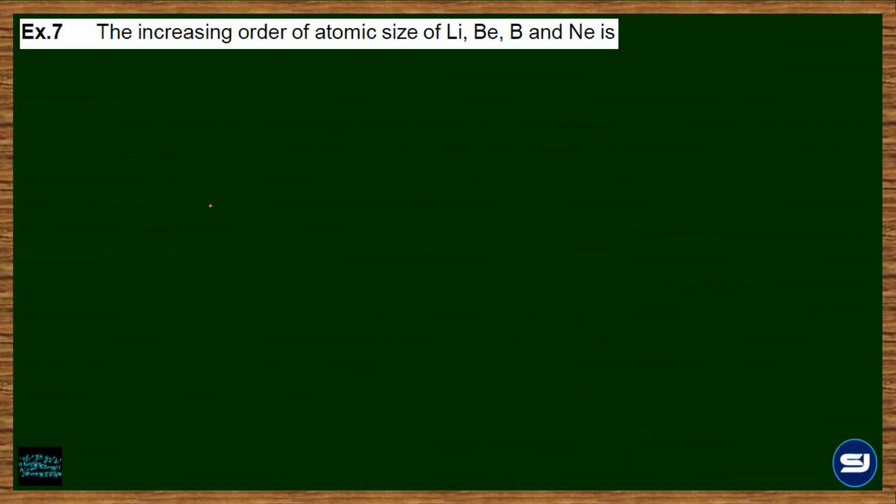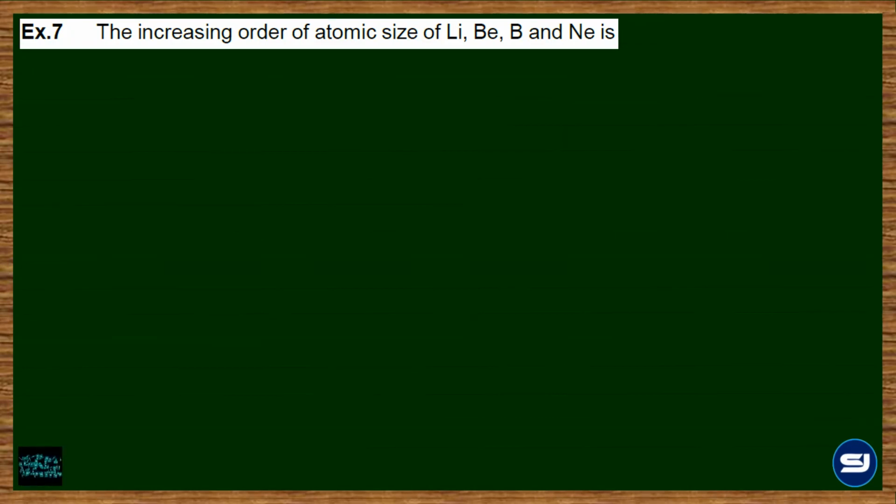Next. Increasing order of atomic size of lithium, beryllium, boron, and neon is. See, first thing, whenever a trend regarding any periodic property is asked, you arrange those elements as per the periodic table.